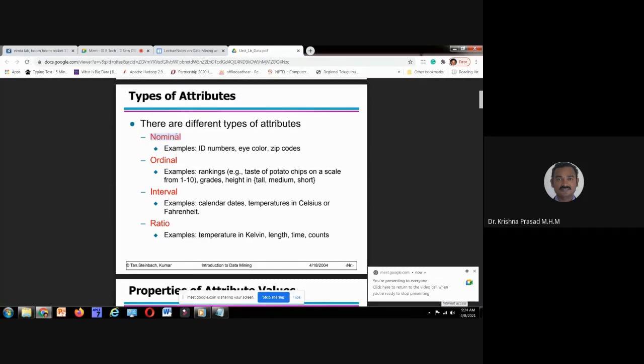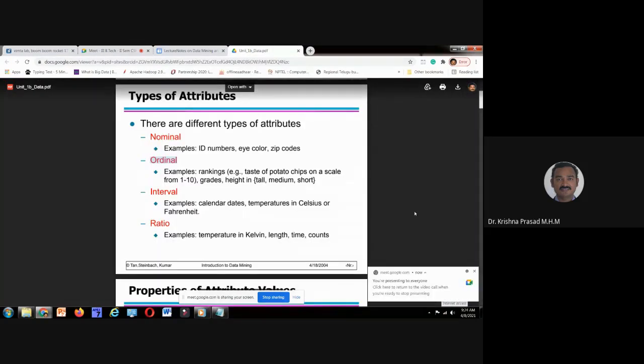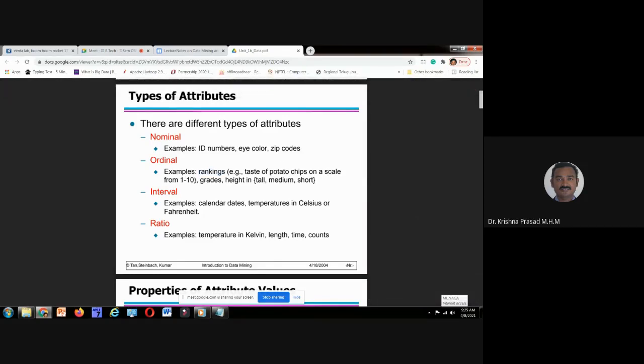Nominal means nothing, right? Ordinal. What is an ordinal? It implicitly supports ordering. EAMCET rank: will it support ordering or not? If I want to perform ordering in increasing order using EAMCET rank, I can sort the records. Yes. Taste of potato chips on a scale from 1 to 10, that is also ordinal.